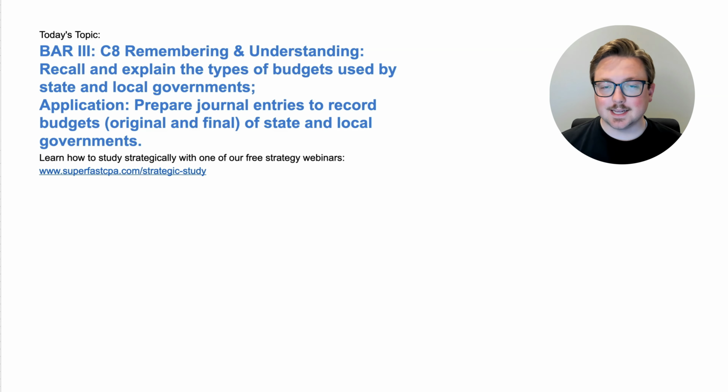I'm Logan, and in today's video, we're going to be going over bar area 3. This is section C8. This is going over two topics. First is remembering and understanding, recall and explain the types of budgets used by state and local governments, and then application, prepare journal entries to record budgets, and that would be original and final, of state and local governments.